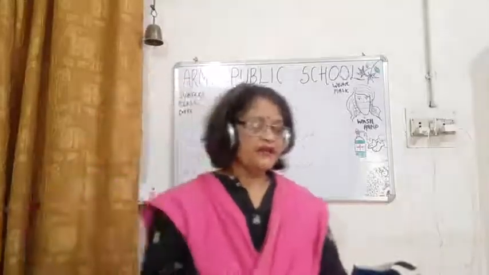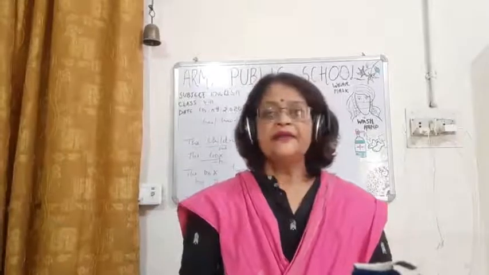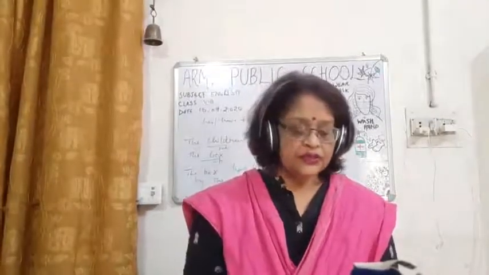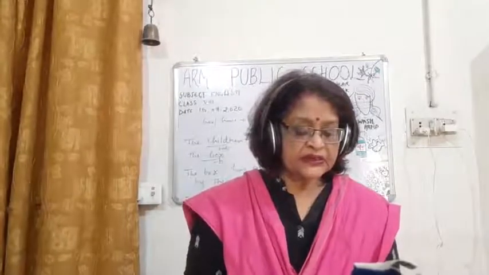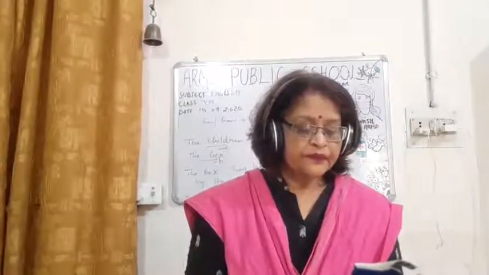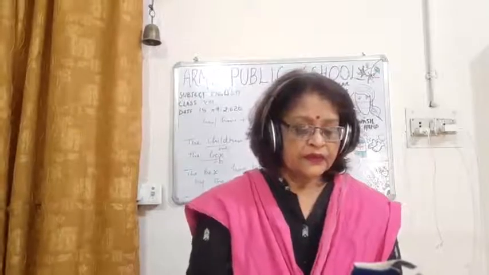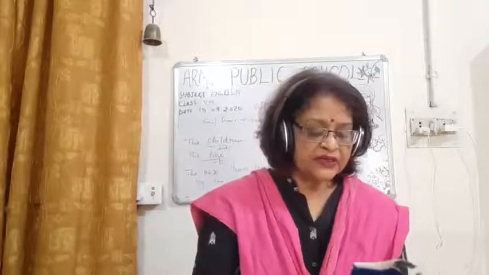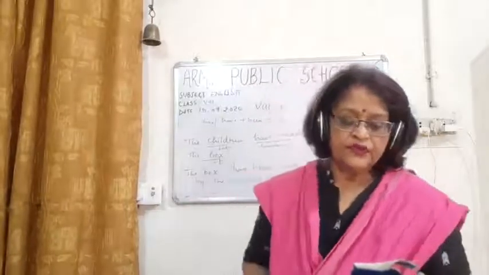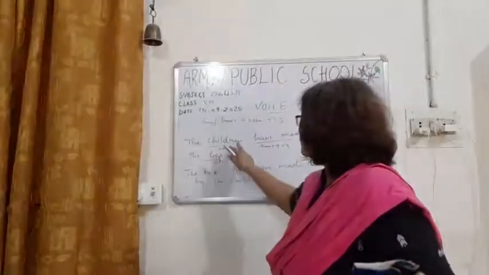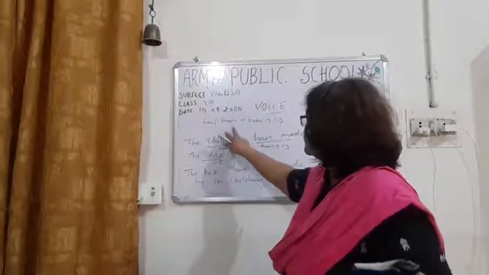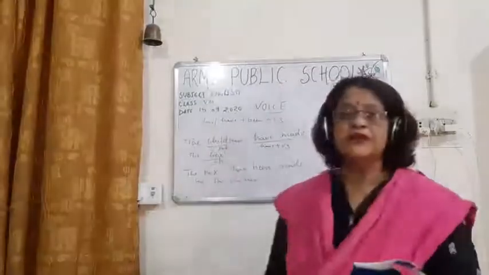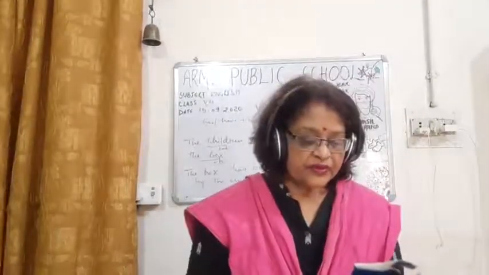So students, now I will be telling you active and passive voice related with some other tenses also. I have done the present perfect tense. The formula for passive voice of the present perfect tense is has/have plus been plus V3. So this you have to remember.